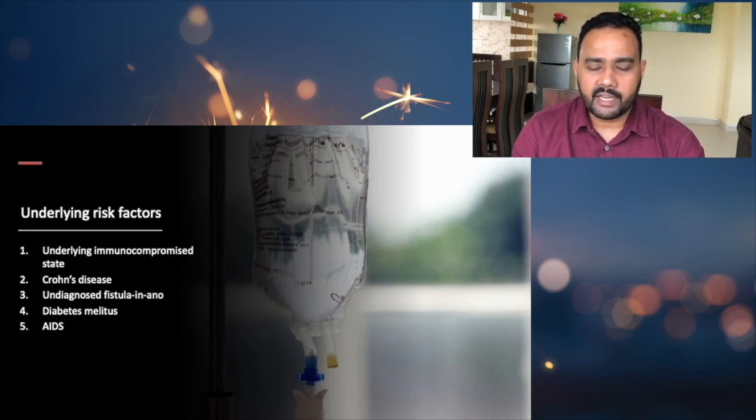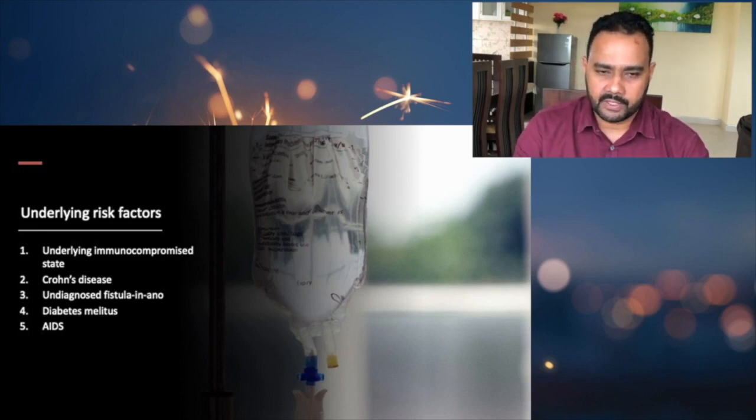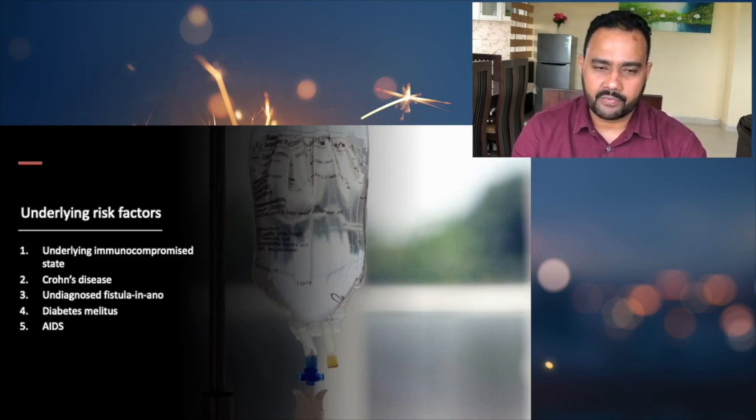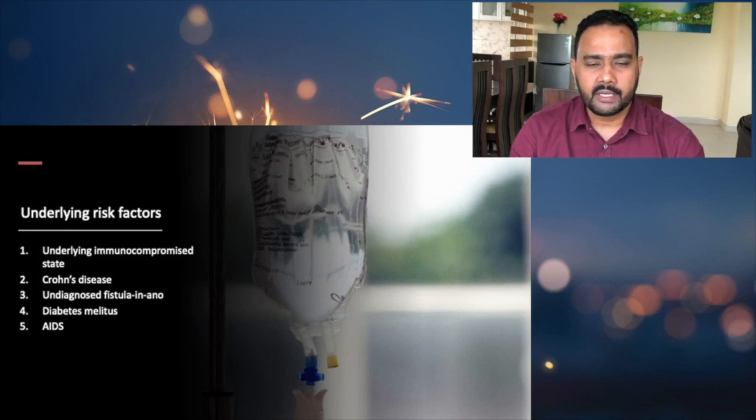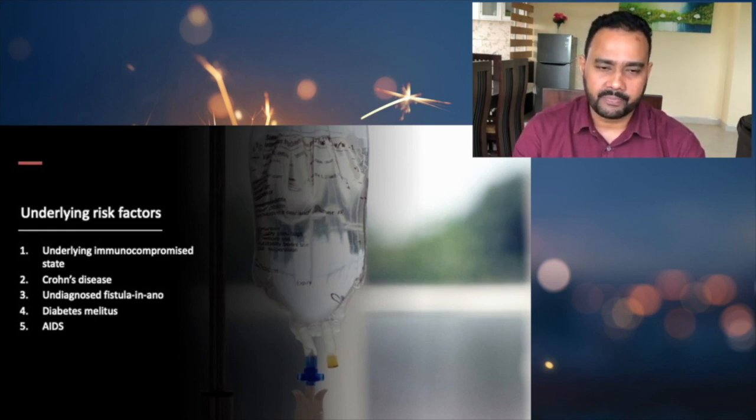Then, whenever there is an undiagnosed fistula in ano, whenever the fistula in ano is not diagnosed properly, the patient will come with recurrent abscess formation or anorectal abscess formation. So that is also one of the underlying conditions or risk factors for anorectal abscess. Then diabetes mellitus. Whenever a patient has diabetes mellitus, they are more prone to certain infections, so anorectal abscess is also one of those conditions. Diabetic patients are more prone to develop it. What is the other infectious condition that diabetes mellitus patients very commonly present with?